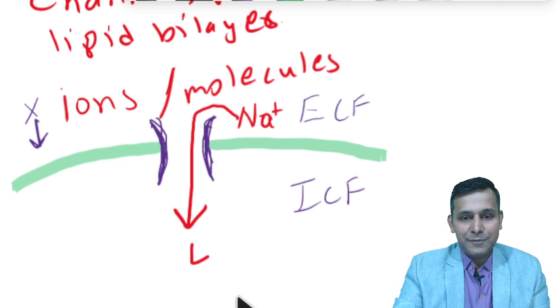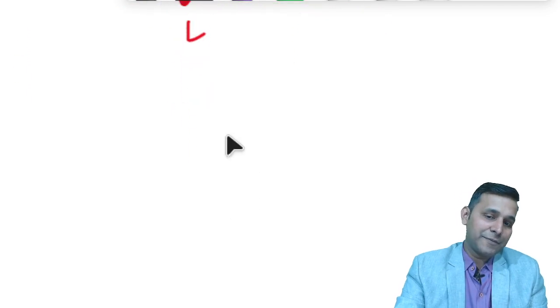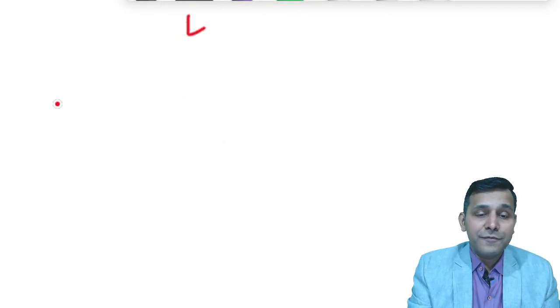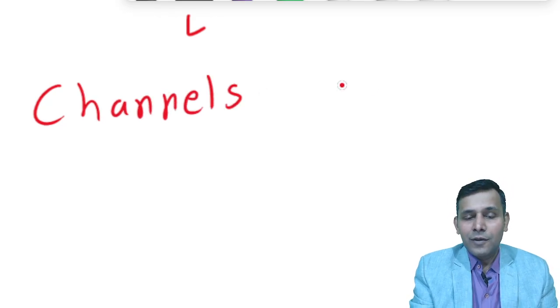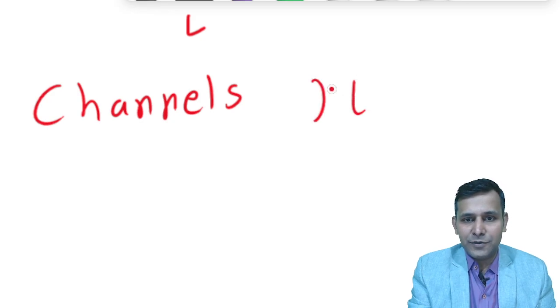Channels are of different types. We have channels which are always open, and they are called leaky channels.